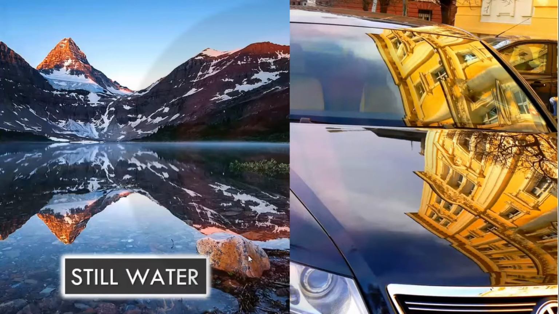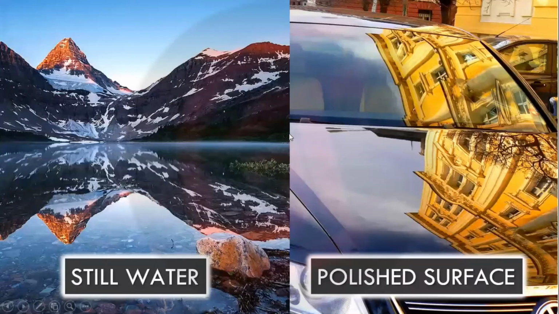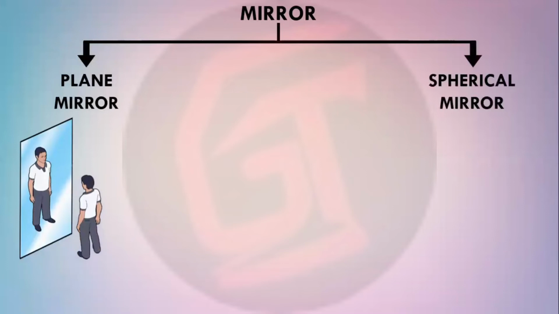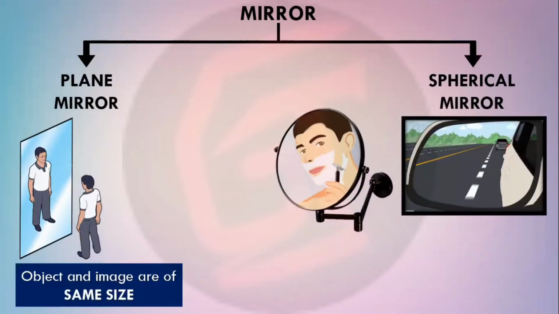If you see these images, this is still water and this is a clear polished surface of a car. That's the reason we can see reflection. In still water we can see reflection, and on the polished surface of the car also we can see reflection. A mirror can be a plane mirror or a spherical mirror. A spherical mirror is used for cars and a plane mirror is there in our house.